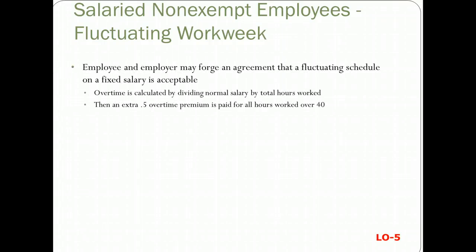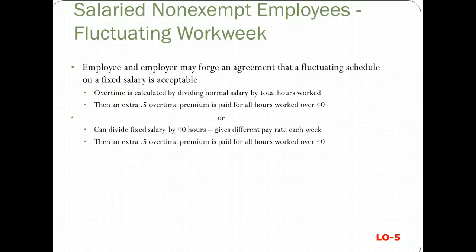This is Chapter 2, Learning Objective 5. We're looking at salaried employees that have a fluctuating work week. Employer and employee may forge an agreement that a fluctuating schedule on a fixed salary is acceptable. So, overtime would be calculated by dividing normal salary by the total hours worked. Then an extra 0.5 overtime premium is paid for all the hours worked over 40.